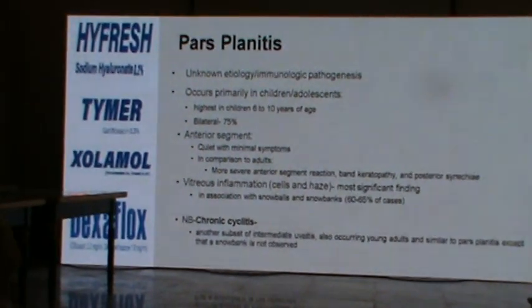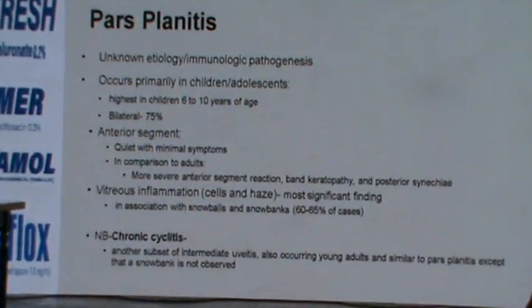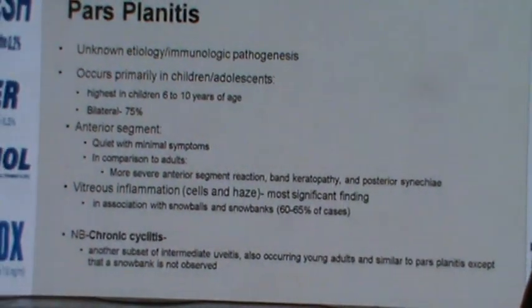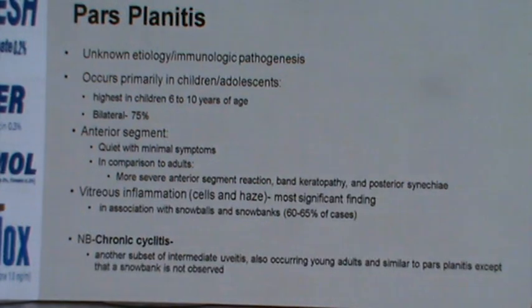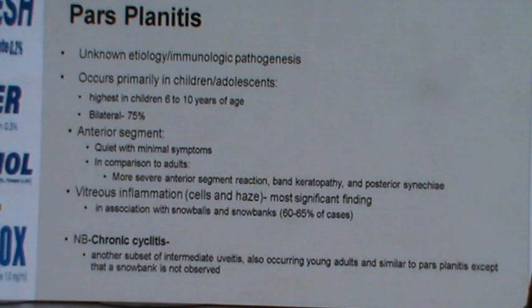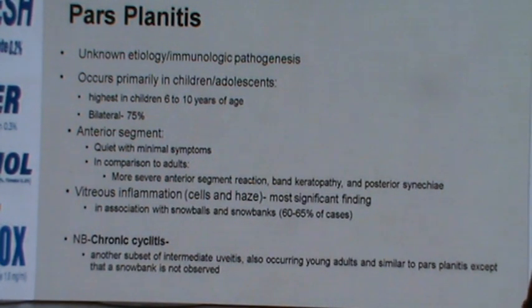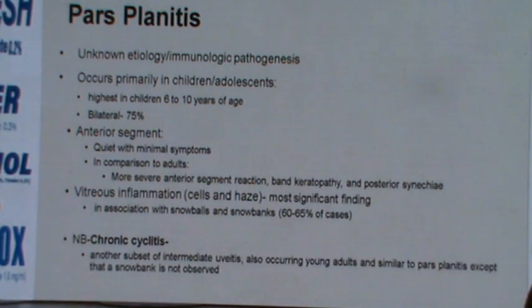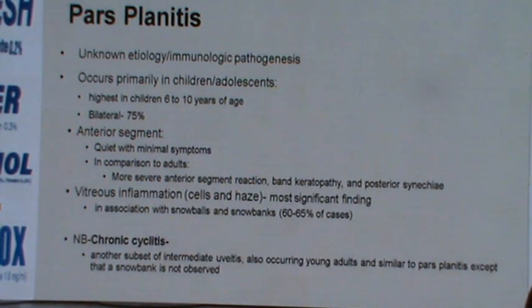So as I mentioned before, pars planitis is an intermediate uveitis of unknown etiology or immunological pathogenesis. It primarily affects children and adolescents between the ages of 6 and 10. It is bilateral in 75% of patients, with minimal anterior segment manifestations. But in children, the anterior chamber reaction may be more severe.